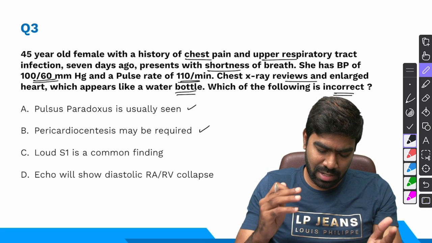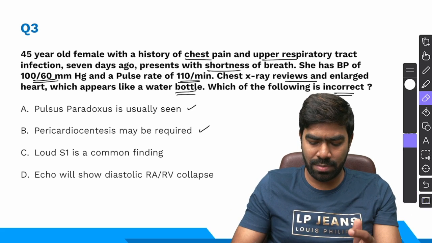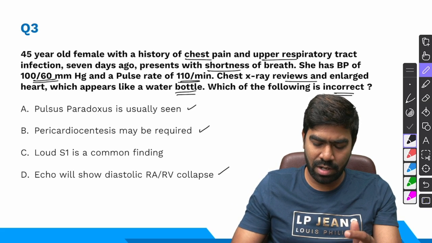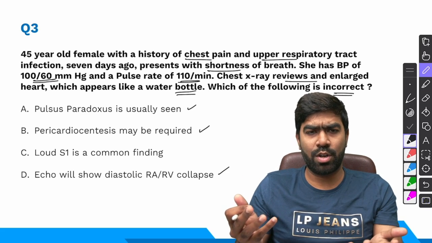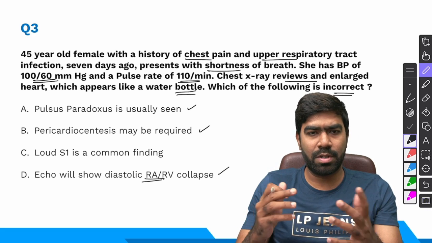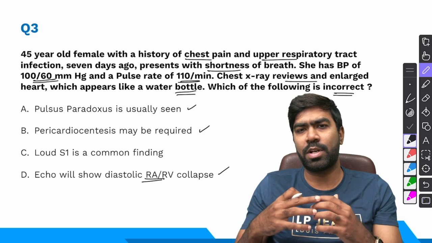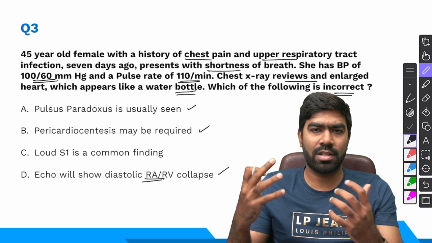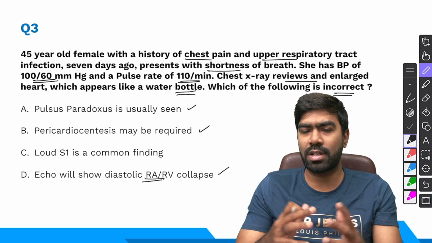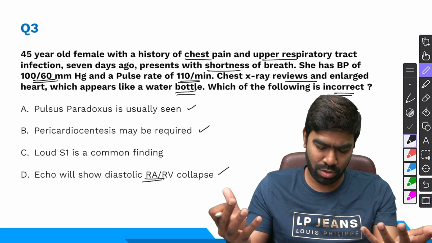And option D states echo will show diastolic RA/RV collapse, which is a classic feature of a tamponade in your echocardiogram. In fact, this confirms the tamponade because during diastole, the right atrium and right ventricle should basically expand, but because of the effect of fluid around the heart, they tend to collapse in the setting of tamponade. That confirms the physiology of tamponade, so that's also a right option.